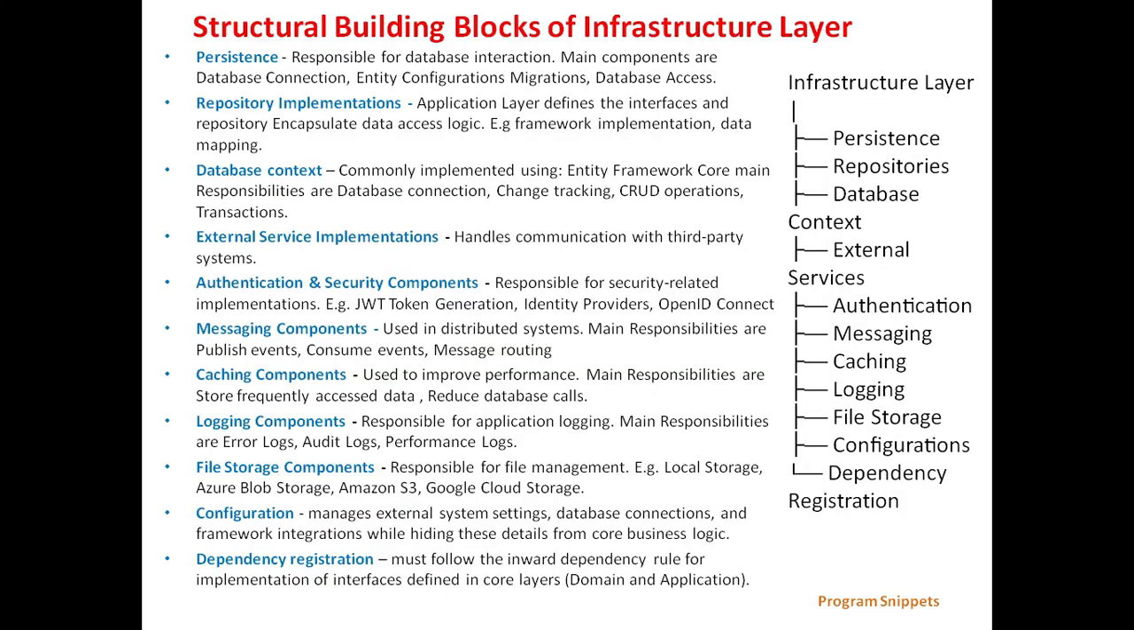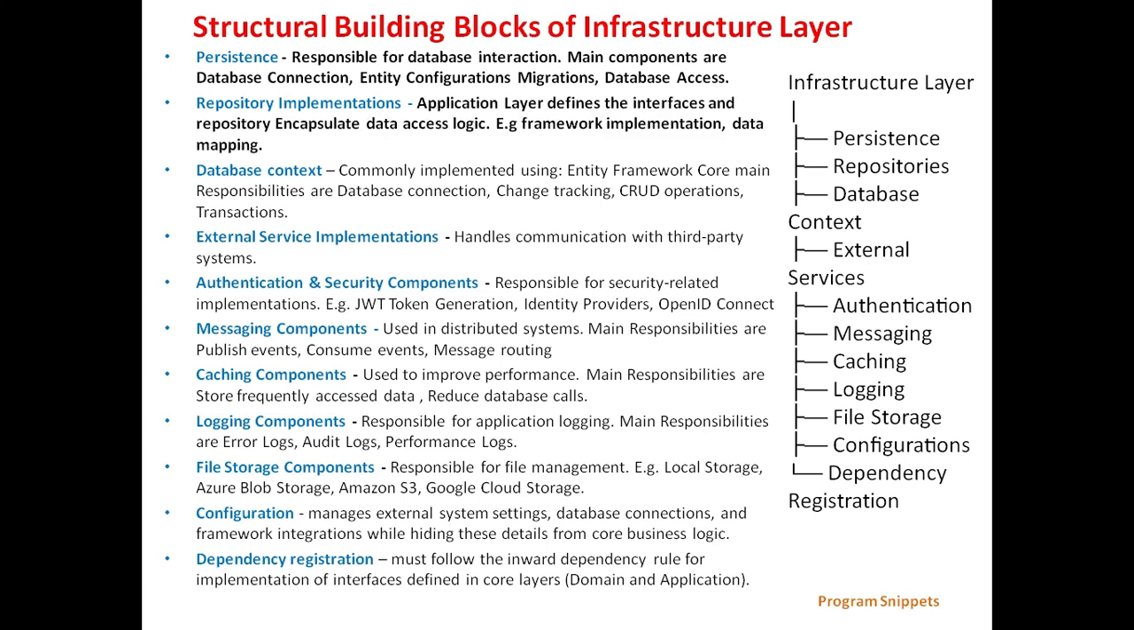Structural building blocks of the infrastructure layer are, first, persistence, which is responsible for database interaction. Main components are database connection, entity configurations, migrations and database access. Then repository implementations. The application layer defines the interfaces and the repository encapsulates data access logic. For example, framework implementation, data mapping, etc. Then database context. It is commonly implemented using Entity Framework Core. Main responsibilities are database connection, change tracking, CRUD operations and transactions.